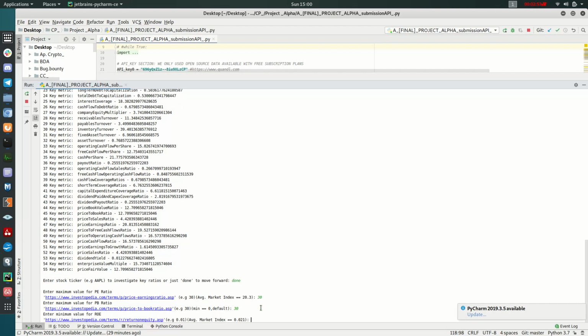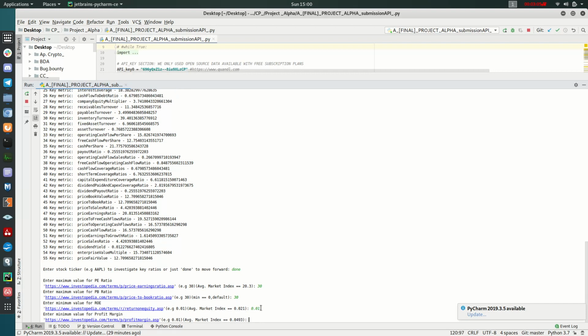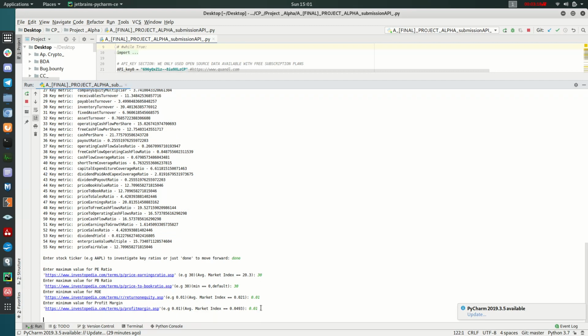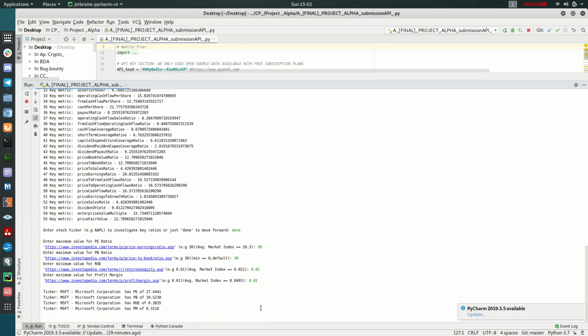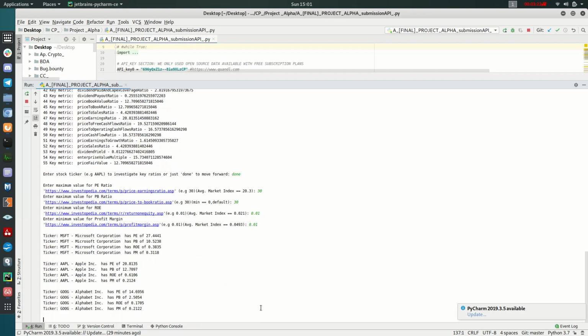We put 30. Then we have ROE, return on equity, how much the stock returns for the investor. So we put a minimum of 1%. We put a minimum also for profit margin, so how profitable the company is overall. We put 0.1 just for demo purposes.